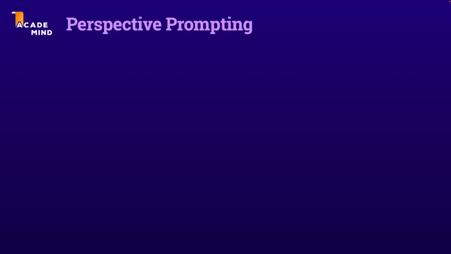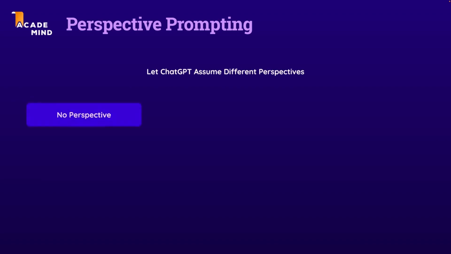Now, another prompting technique I can recommend, because it can sometimes be useful, is perspective prompting, where the idea simply is that you let ChatGPT assume different perspectives as it generates its response and its output. Now, the default pretty much is for ChatGPT to use no specific perspective.